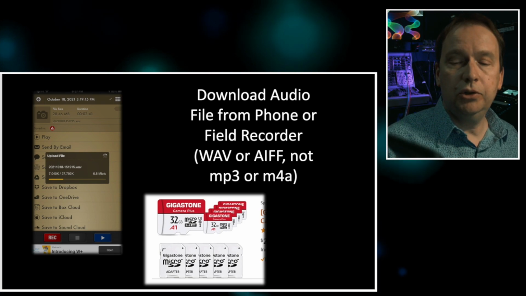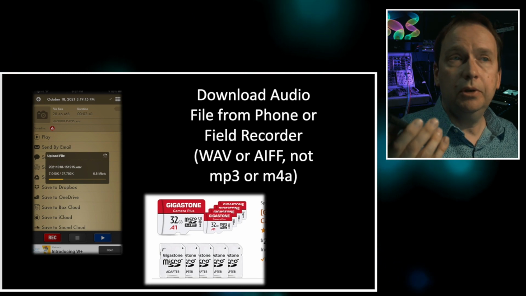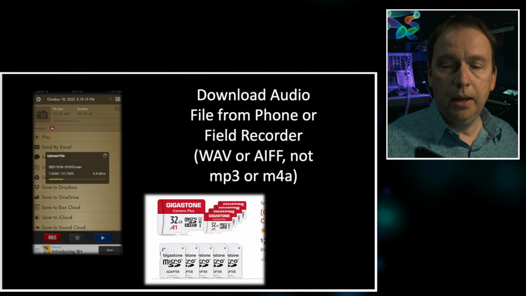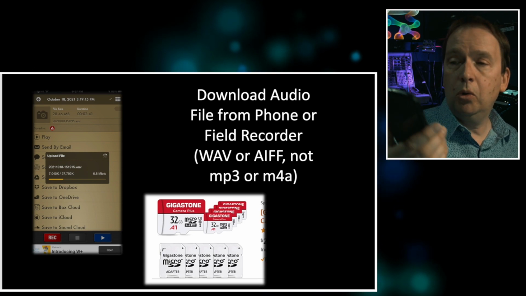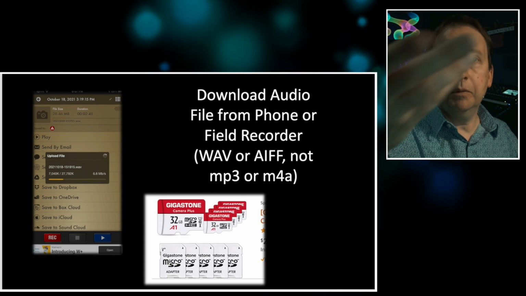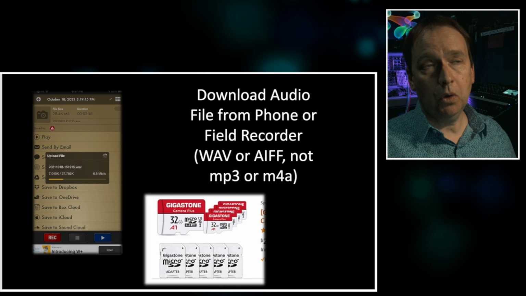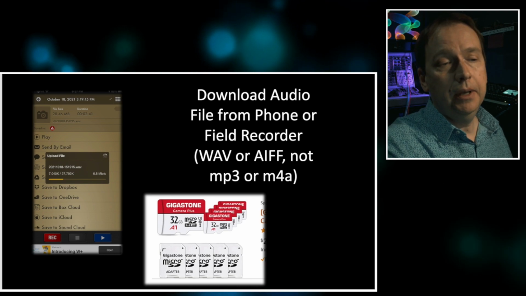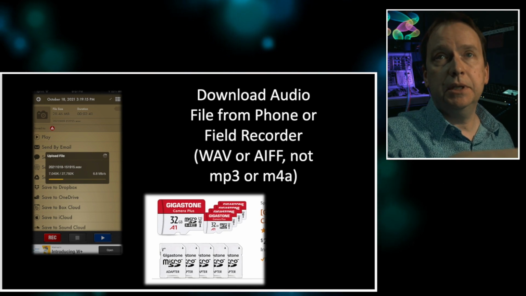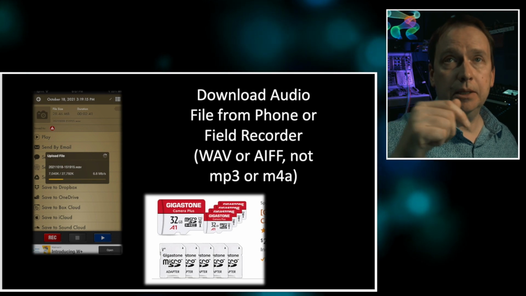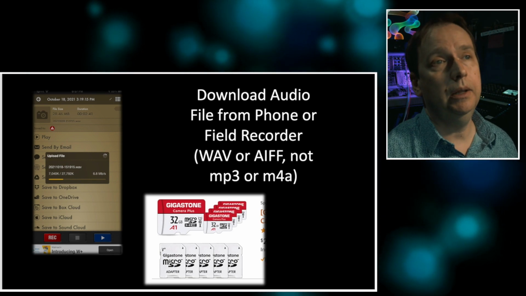Various ways to do this. You can often plug in your cable to the computer and share it that way. Voice Recorder Pro will actually allow you to share this over Bluetooth, which is what I typically do. Or I download the file from the service here. It's totally free to use. And then I just simply upload it into my program, and I'll show you what that looks like in a second.